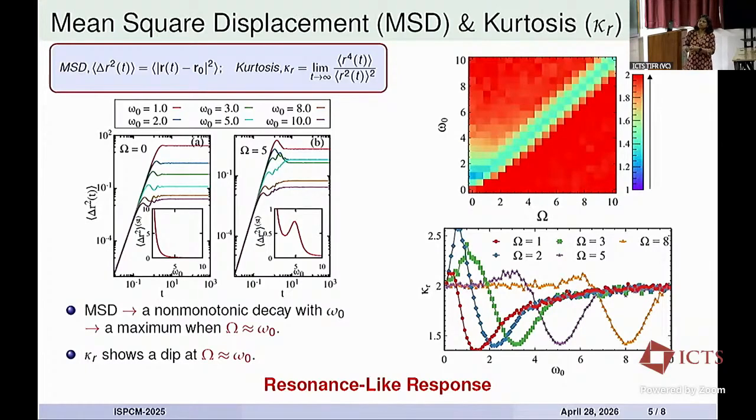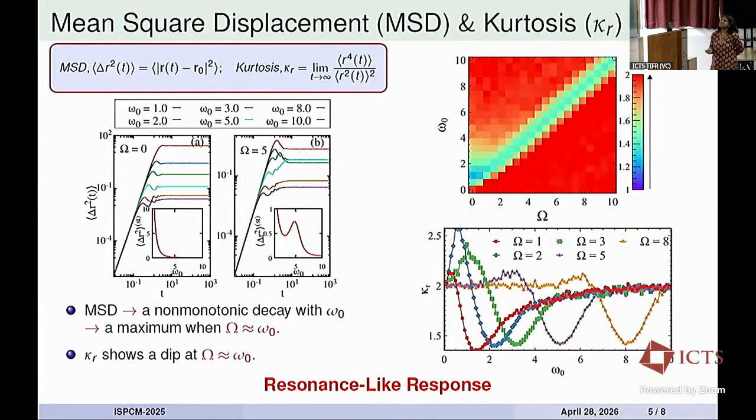We further took interest in evaluating the kurtosis of position. As you know, the kurtosis can give a quantitative estimate of how the position distribution deviates from its Gaussian behavior. At steady state, it can be defined like this. The kurtosis takes a typical value of 2, corresponding to a Gaussian distribution in 2 dimensions.